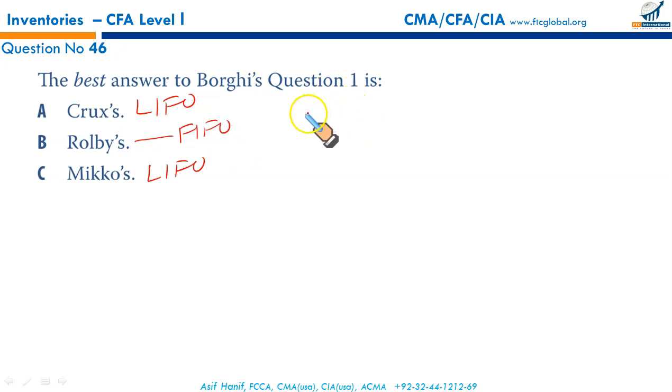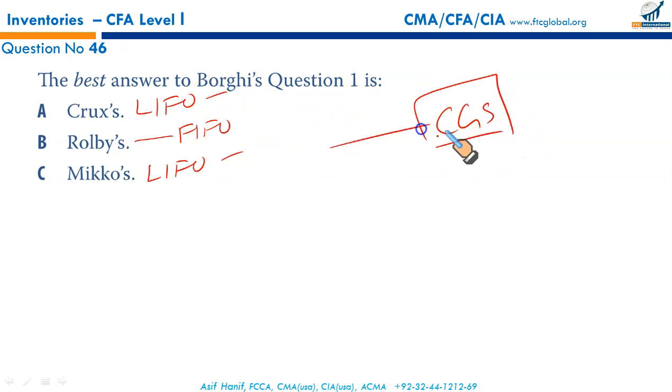Okay, since last in first out, these are your latest prices. They are being charged to CGS. So it means CGS is at current level for Crux and for MICO. So it means either A or C could be the result. Now there is a very fine point that we need to see here. A or C could be your right result.